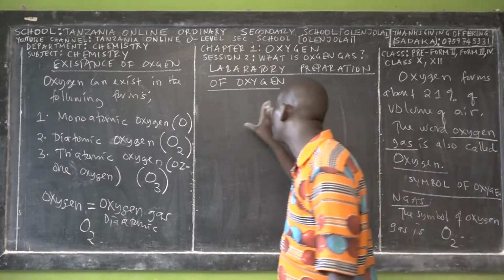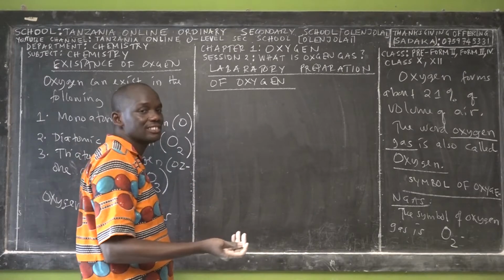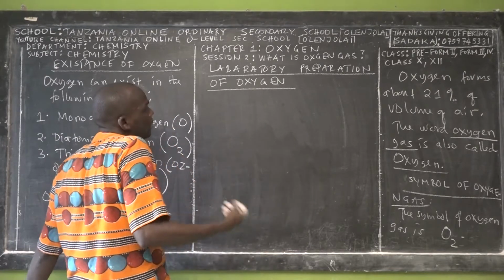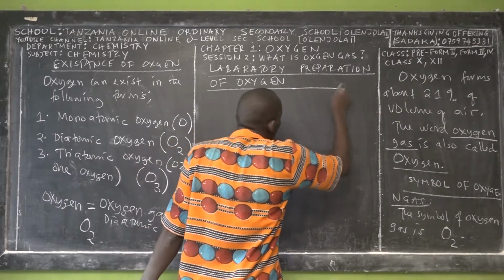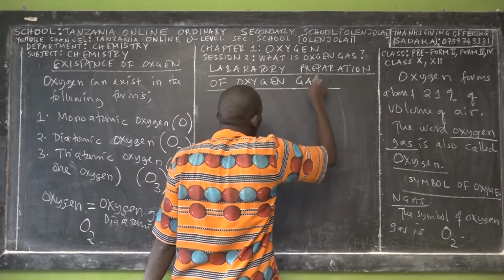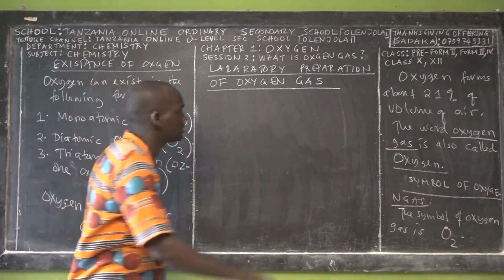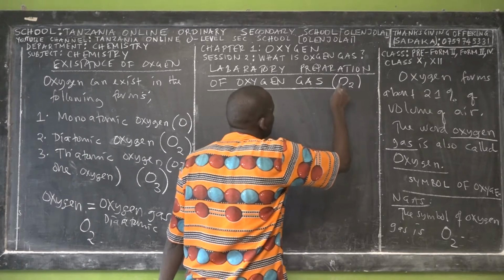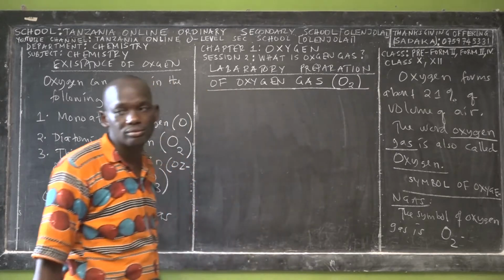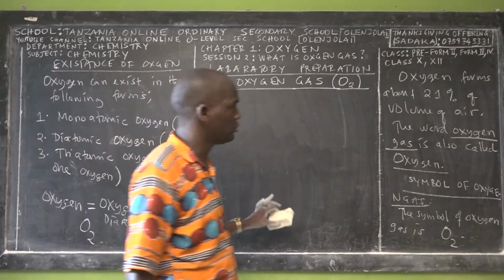When you say laboratory preparation of oxygen, you may say laboratory preparation of oxygen gas, and you may also say laboratory preparation of oxygen. To avoid confusion at the beginning, you can say laboratory preparation of oxygen gas, whose chemical formula is two atoms of oxygen. This is a very important point.